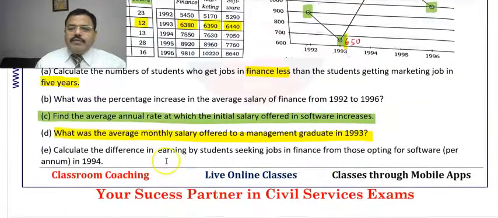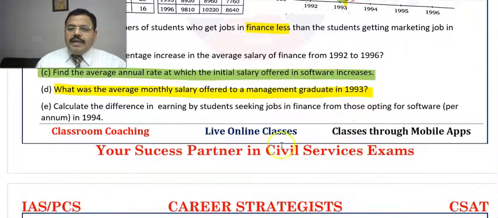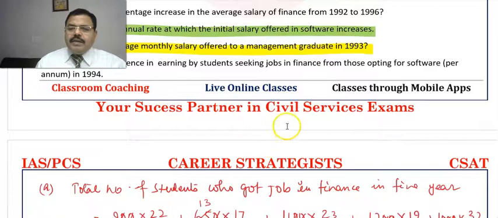Here the question was: calculate the difference in earning by the students. Difference, so we have to find bigger minus smaller.